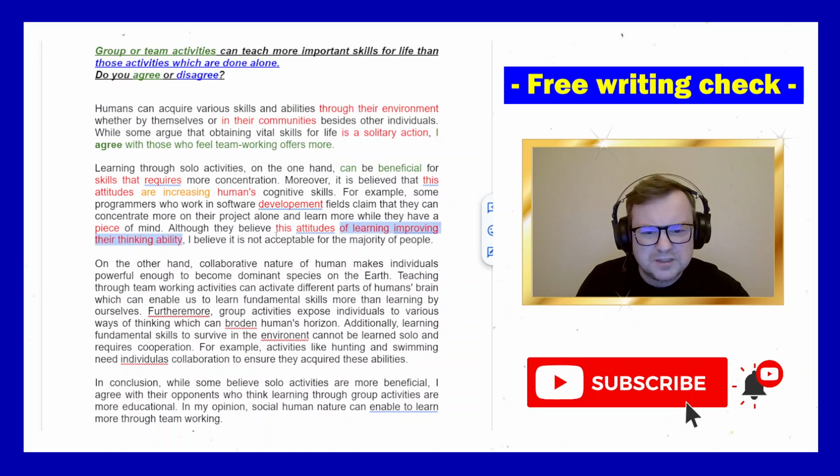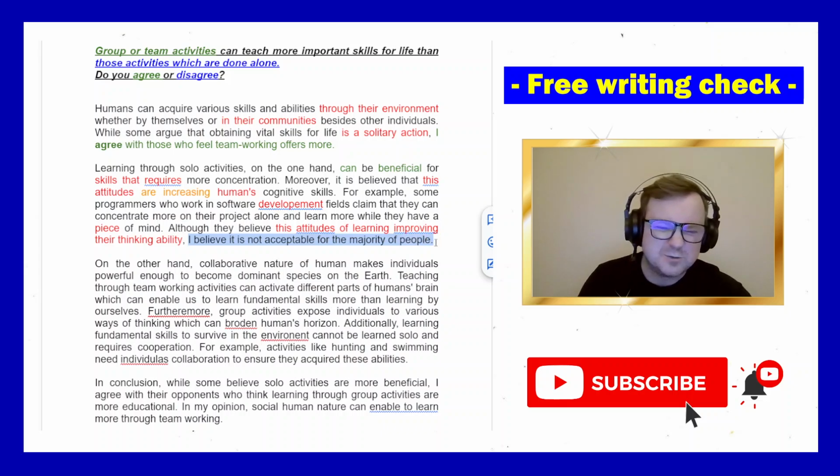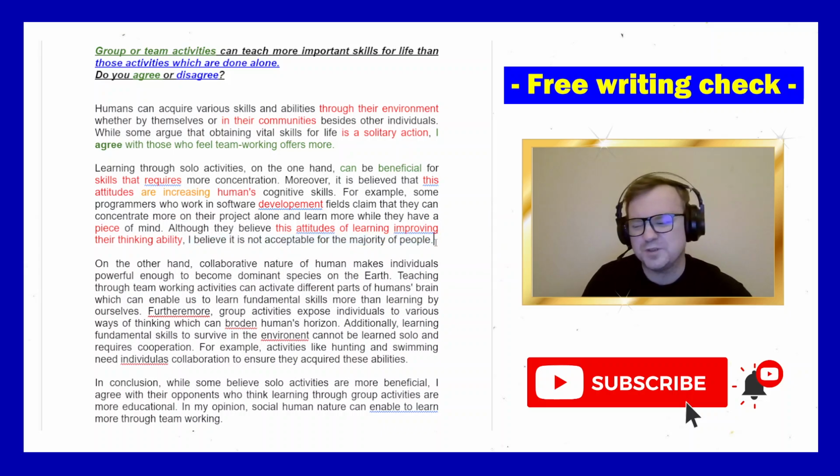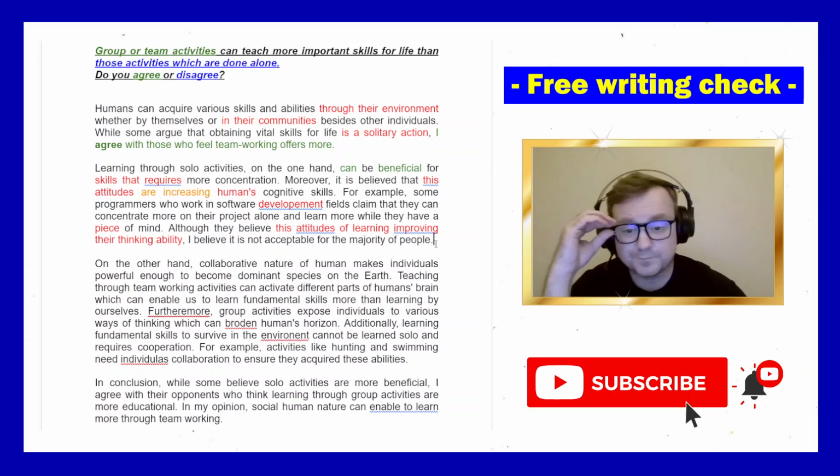The grammar is so poor that I can't understand that. I believe it is not acceptable for the majority of people. Okay, so we get the candidate's position here. I don't like opinions in body paragraphs, but okay.